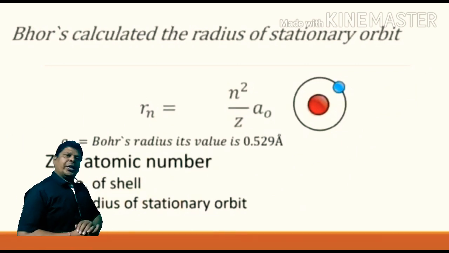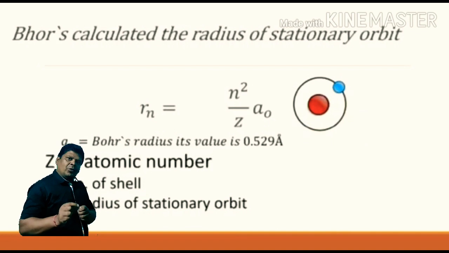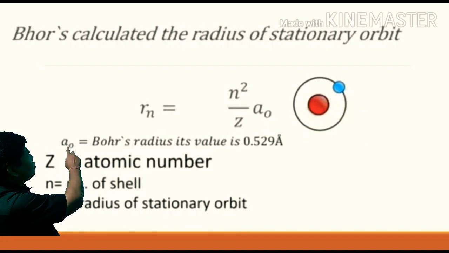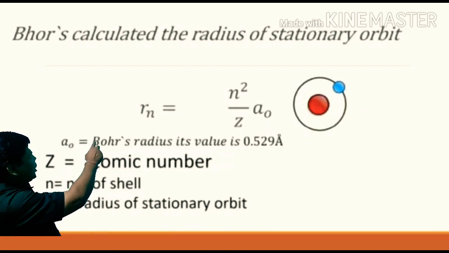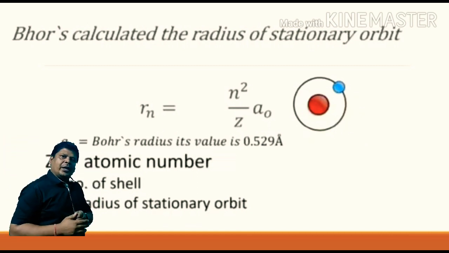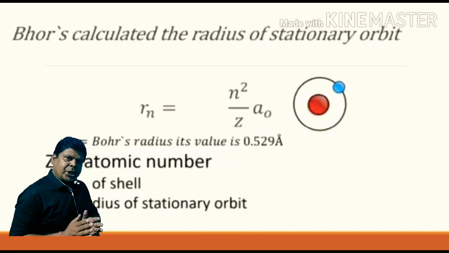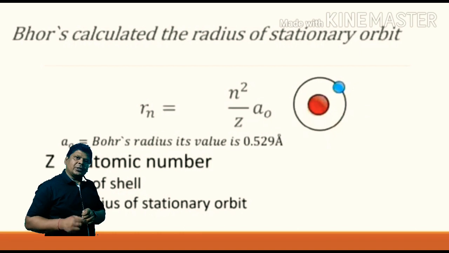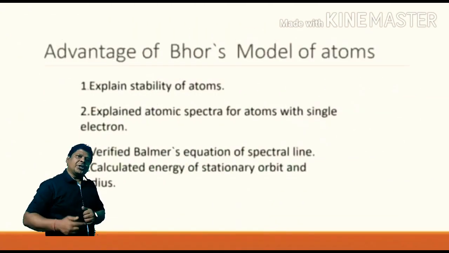Bohr also calculated the radius of revolution of the electron, and it can be calculated by rn is equal to n square a naught by Z, where n is the shell number and Z is the atomic number. So for electrons in any particular shell, we can calculate the radius. This is calculated by Bohr.